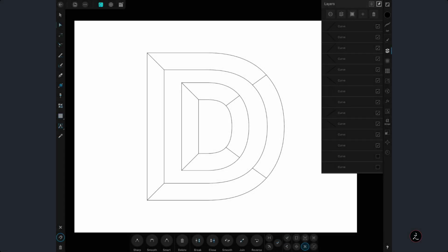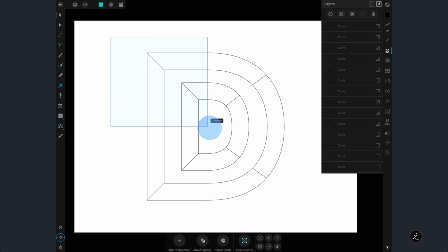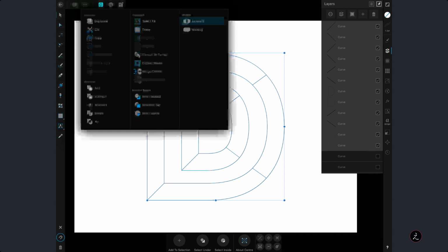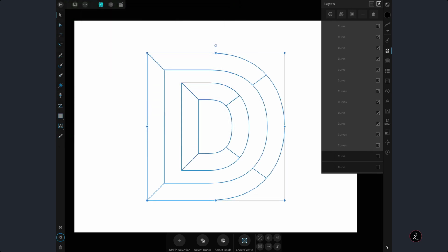So this next step involves the selection of all these curves, add them together, and then separate them back again. So we have separate areas that we're going to color. So for that, I'm going to use the Move tool, and I'm going to marquee select all of these curves, of course, except the last two curves that I have turned the visibility off, because again, we're going to use this a little later. And the first thing I'm going to do inside the Edit menu, we're going to expand all of the curves strokes. We do have a small stroke here, so go ahead and tap on the Expand stroke.